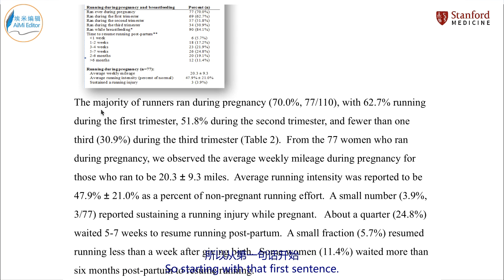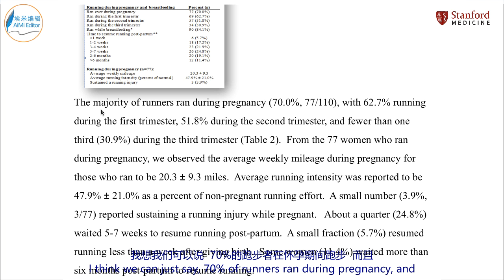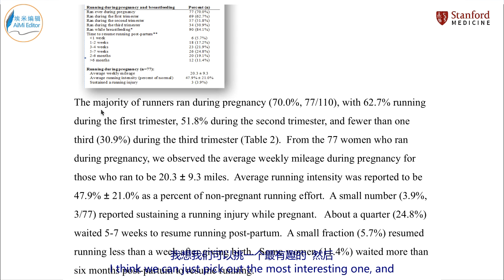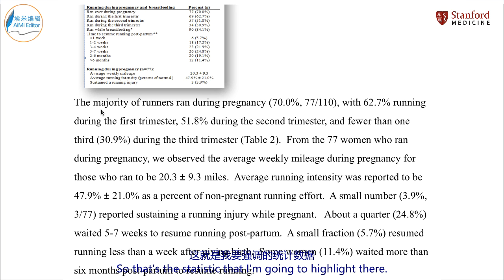So starting with that first sentence, it says the majority of runners ran during pregnancy, and then we get all of these numbers. I don't think we need the majority of and then all these numbers. I think we can just say 70% of runners ran during pregnancy. And then we get all of these details about the numbers in the different trimesters. I don't think we need all of those. I think we can just pick out the most interesting one. And the most interesting number to me was that almost a third of these women were still running during their third trimester. So that's the statistic that I'm going to highlight there.